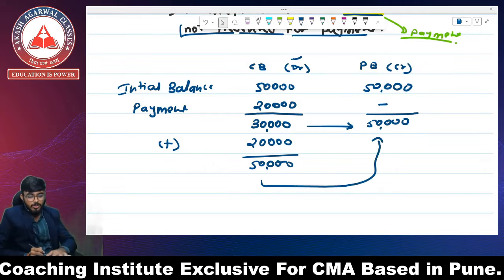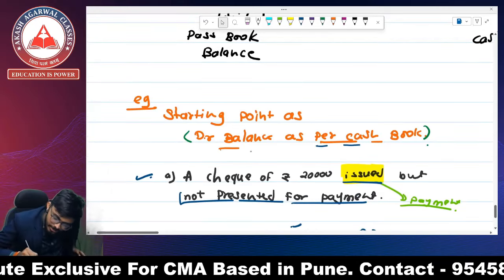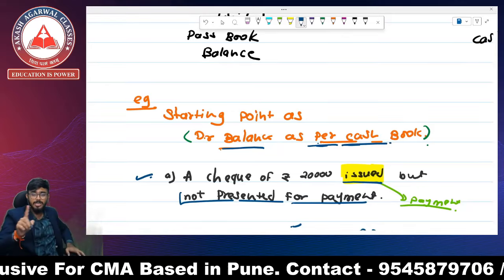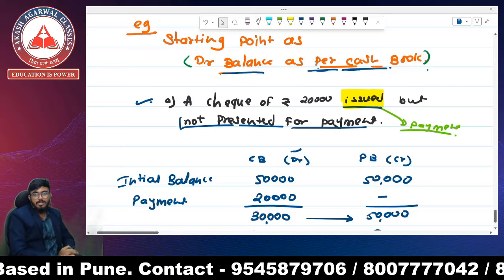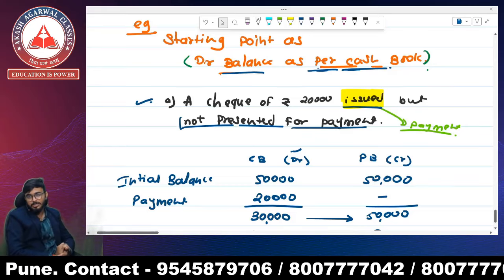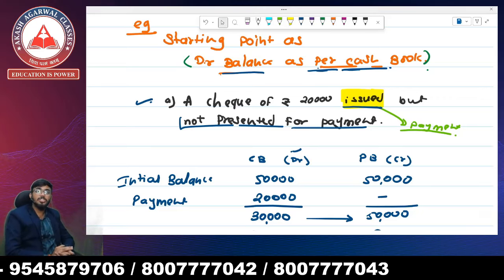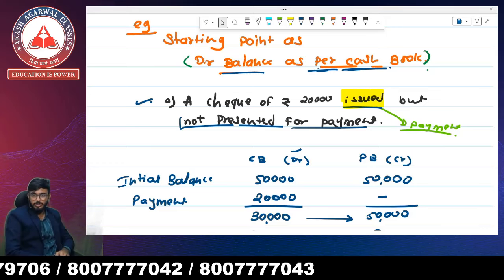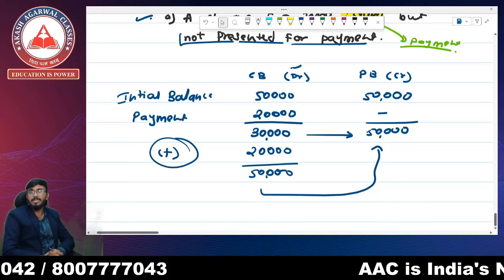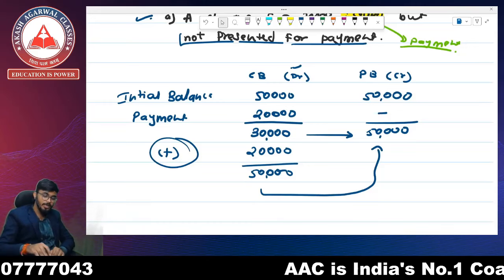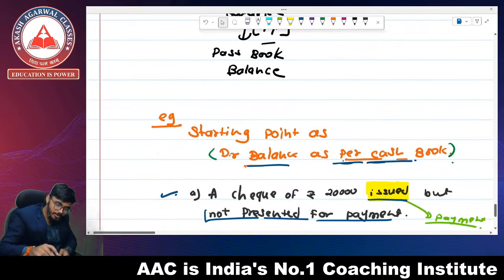Whenever the starting point is the debit balance as per cash book, and we issue a check and it is not presented for payment, or whenever we record the payment in our cash book but it is not deducted from the passbook, we have to add that transaction. Okay. Another example is